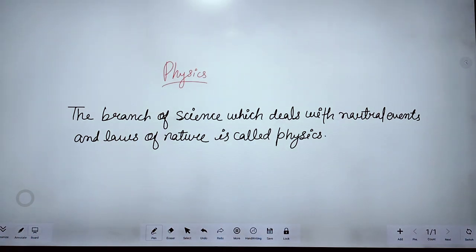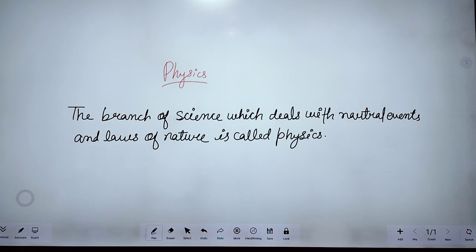So these are natural events. Heat, light and sound are all studied in physics. Any natural event and laws of nature are examples we see in physics.